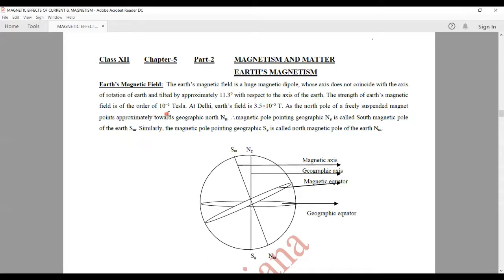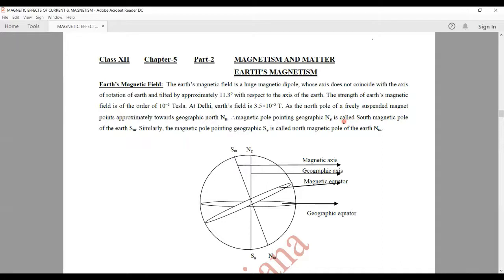The strength of the Earth's magnetic field is of the order of 10 raised to the power minus 5 Tesla. At Delhi, the Earth's magnetic field is 3.5 into 10 raised to the power minus 5 Tesla. As the north pole of a freely suspended magnet points approximately towards geographic north, the magnetic pole pointing geographic north is the south magnetic pole of the Earth.